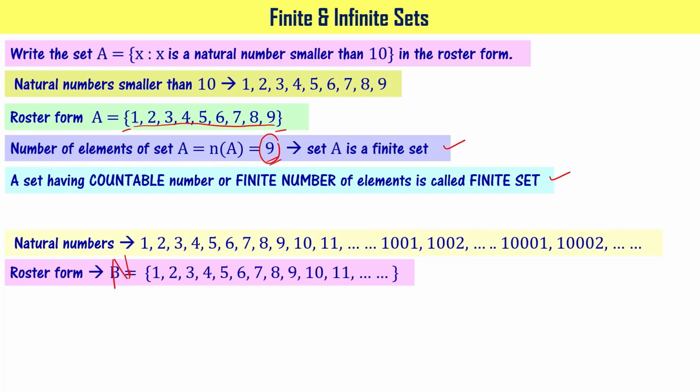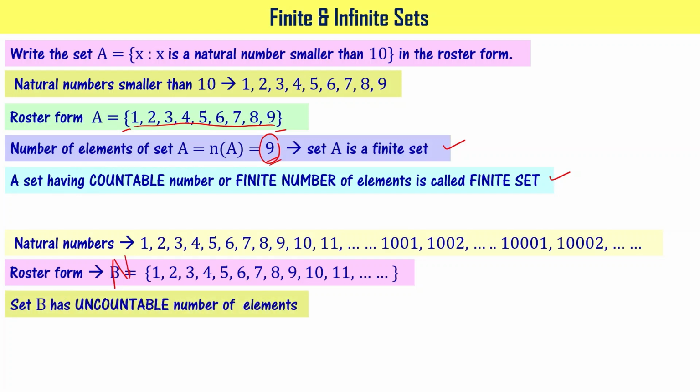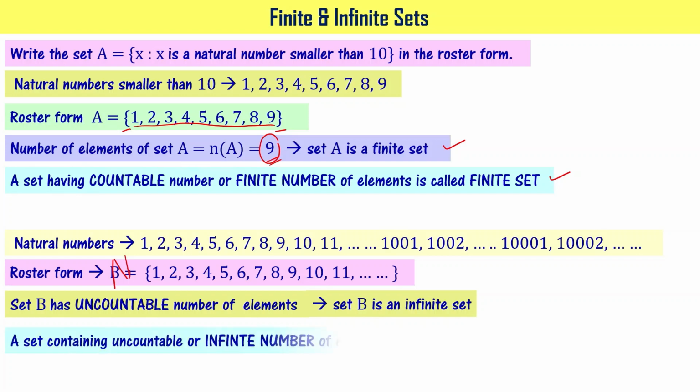Can you count the number of elements in this set? You cannot count, right? Set B has an uncountable number of elements. It means it is an infinite set.